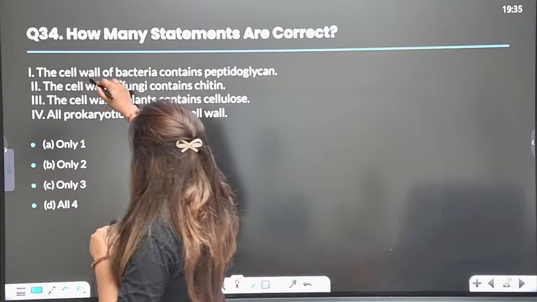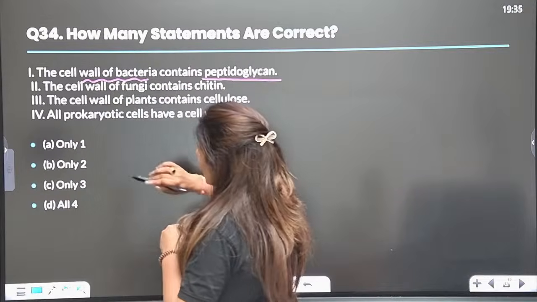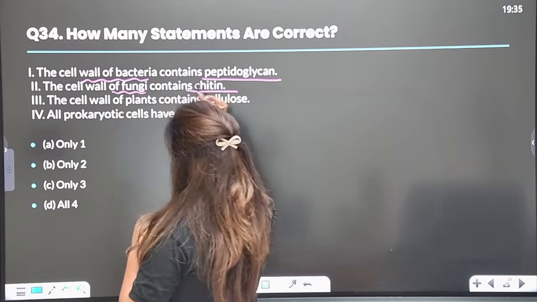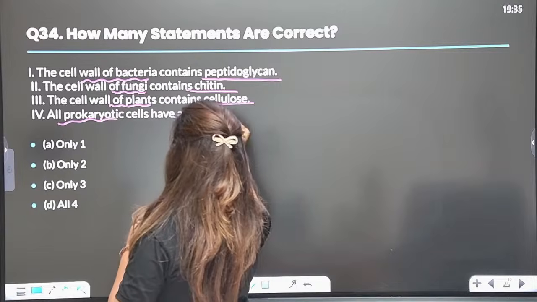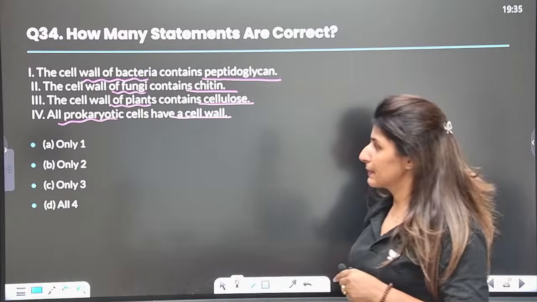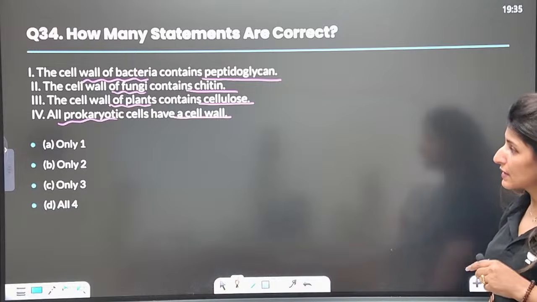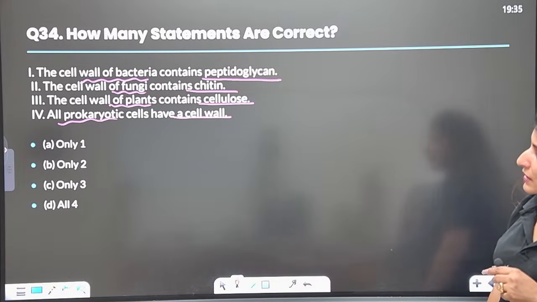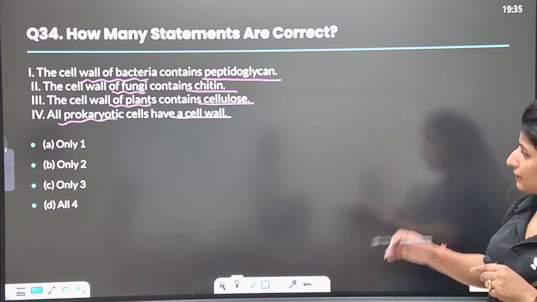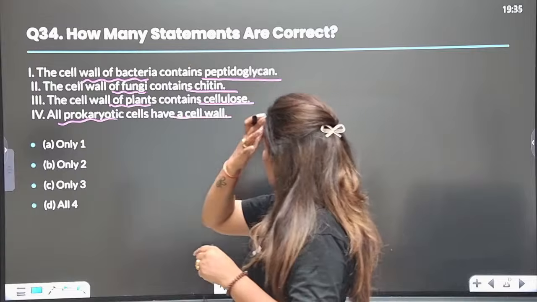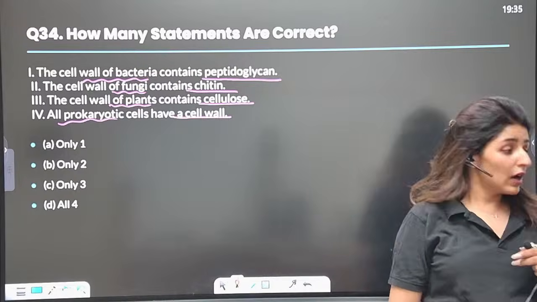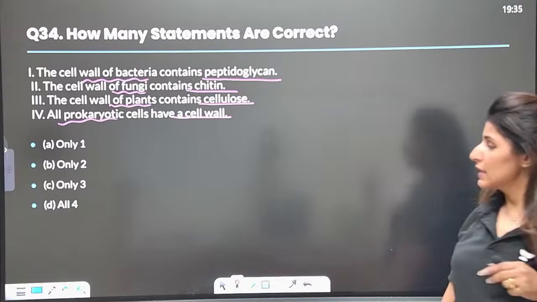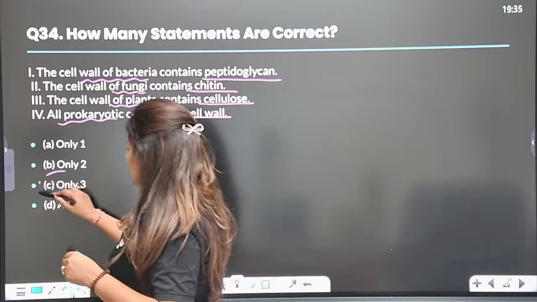How many statements are correct? The cell wall of bacteria contains peptidoglycan, of fungi contains chitin, of plants contains cellulose. All prokaryotes have cell wall. Yes, guys. What is the correct answer here? Answer would be C. Yes, answer would be C.